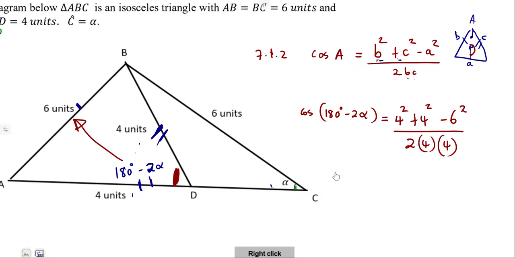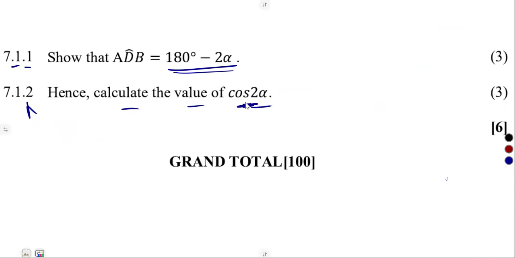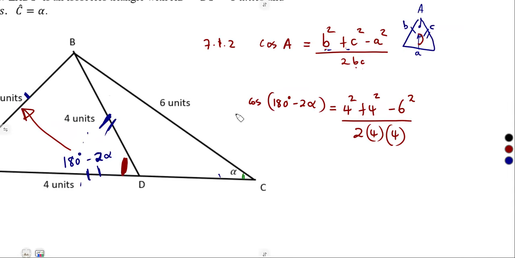Let's try to figure it out. Remember, they want cos of 2 alpha here. We have cos of 180 degrees minus 2 alpha, which from our CAST concept lies in the second quadrant, where cos is negative.